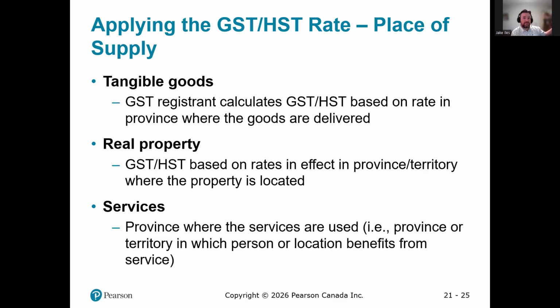So we'll charge the 5%, but we won't charge provincial sales tax because Alberta doesn't have one. If the same company sells something to someone in Ontario, they will charge them the 13% HST. So for tangible goods, which rate we apply depends on where the customer receiving the goods is located.